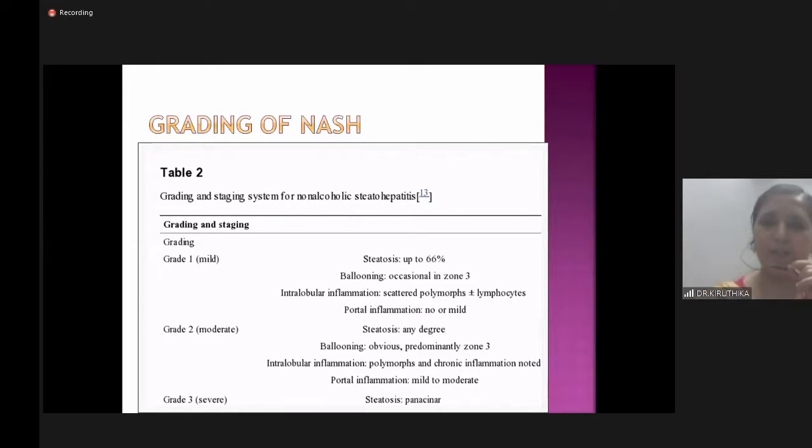There is the histopathological grading of NASH. It is graded as 1, 2, and 3, that is mild, moderate, or severe, based on the findings such as steatosis, hepatocyte ballooning, intralobular inflammation, and portal inflammation.